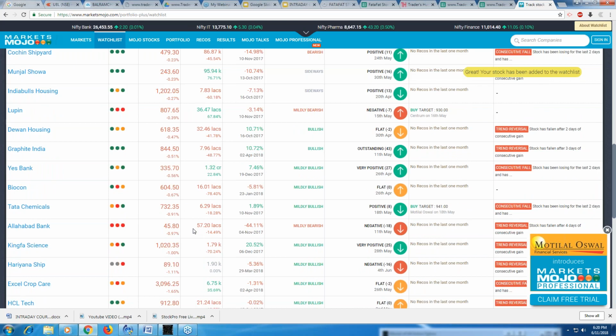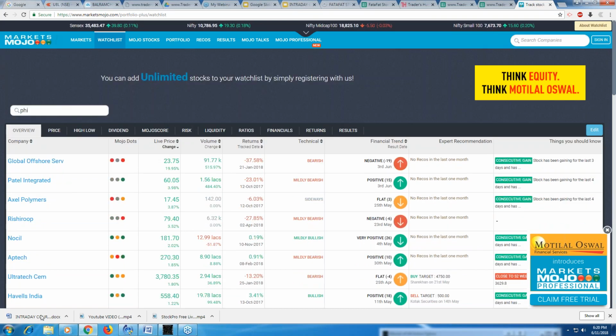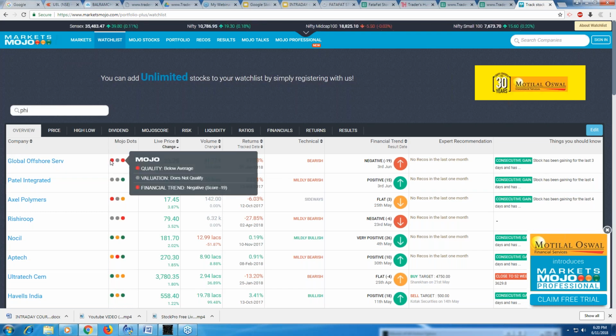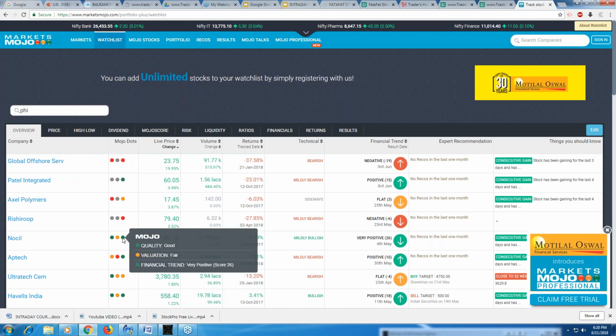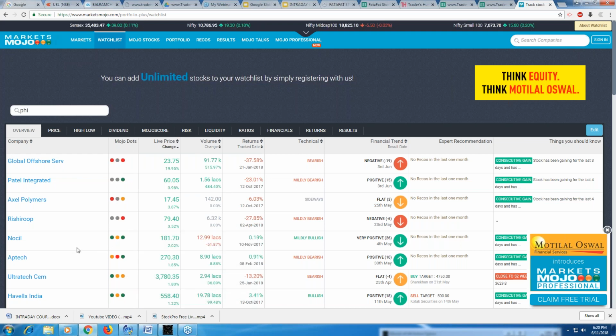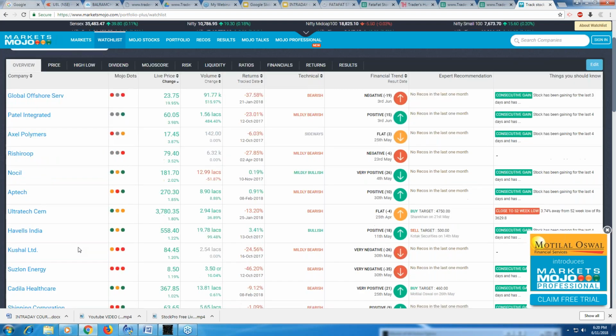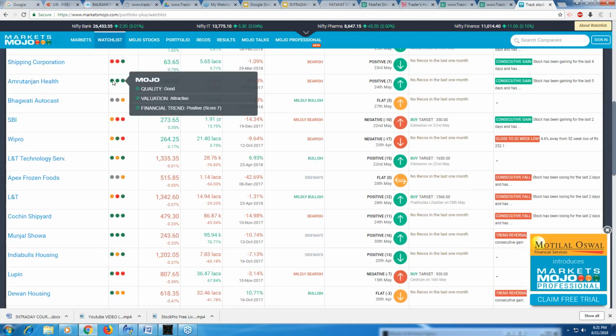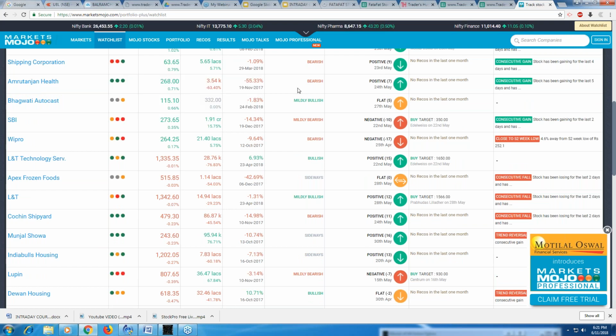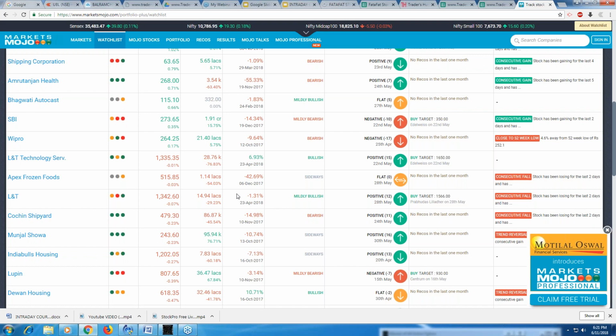What is happening here? Watch list. This is basically various companies and how the ratings have been given, like Globe Offshore Service, Mojo dots. Each dot has a meaning. Red means below average, gray means does not qualify, financial, I mean all that is self-explanatory. NOCIL is a good one, right? And here Amrutanjan Health, all three of them: quality is good, attractive valuation, financial trend is positive. All this said and done, I would still say, until you analyze yourself, don't believe any stock.